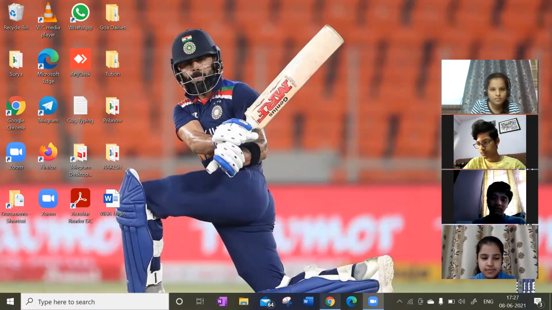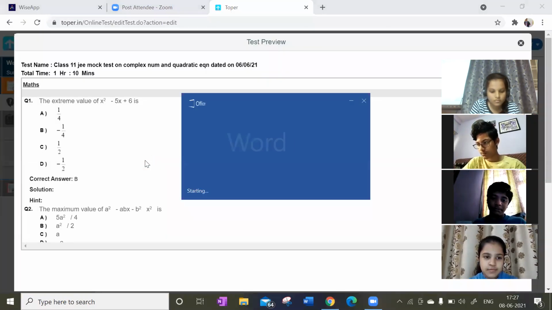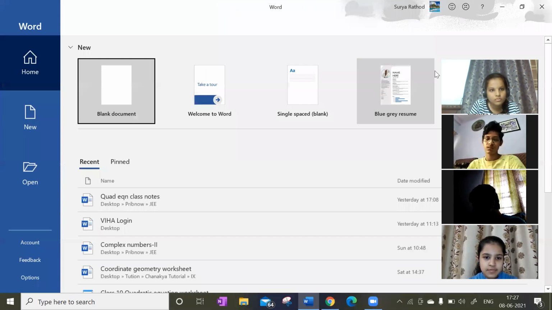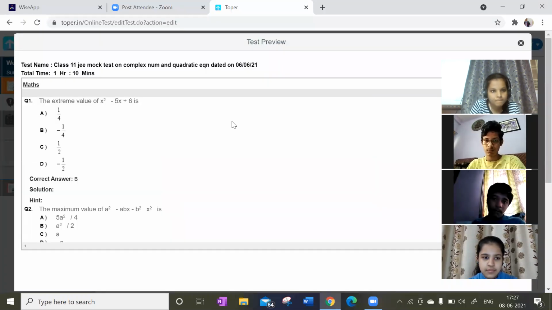Come, look here. The first question is the extreme value of x square minus 5x plus c. What is the extreme value of that? How can you find the maximum value? What is the formula for finding maximum value? Make it fast. First question. Tell me, guys.